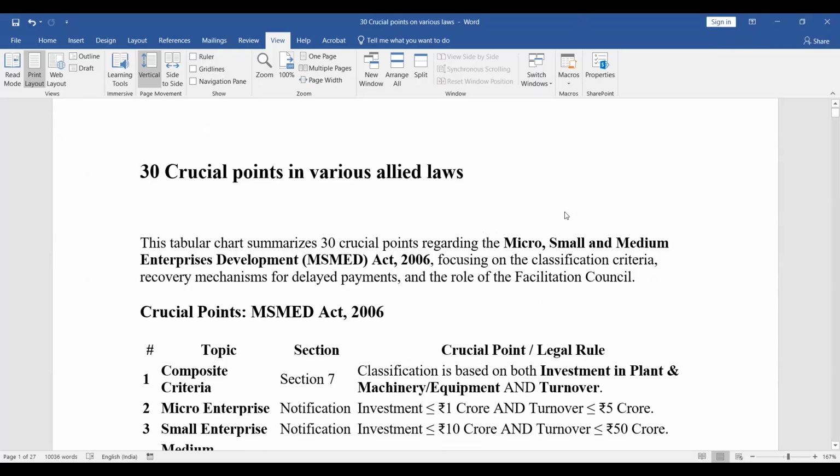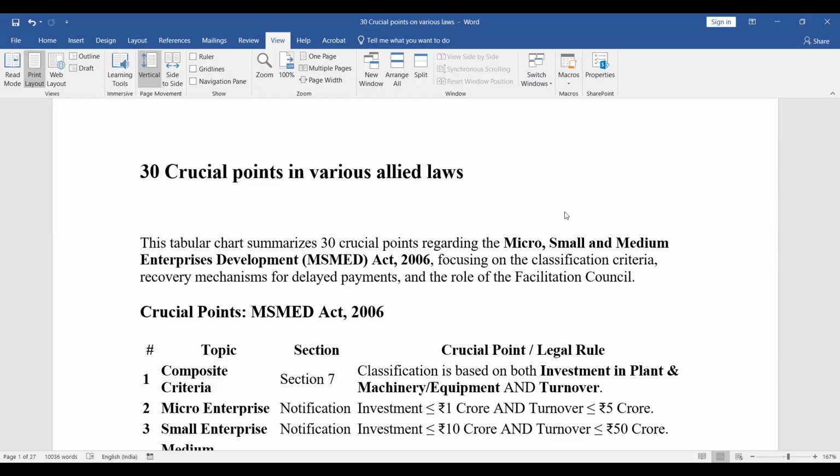Now what about MSME? In MSME, you have to remember two, three things. Number one, what is the cutoff date? What is the cutoff date for your syllabus? 4th of February 2025. Because this MSME definition has undergone changes after that period also. But that is not applicable for your syllabus. This is the first thing you have to remember.